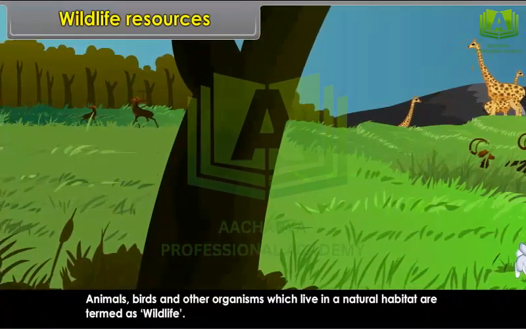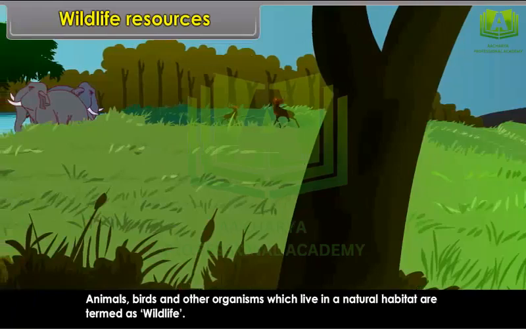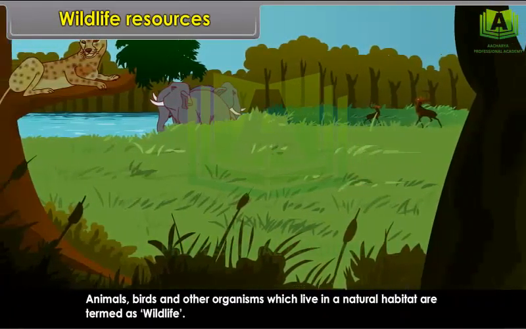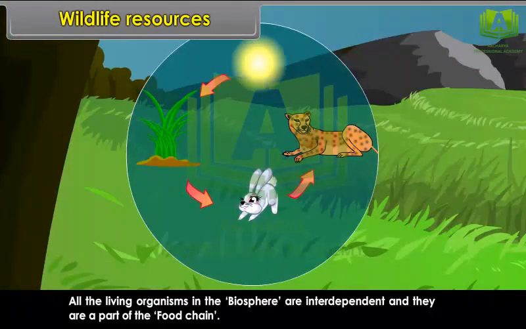Animals, birds and other organisms which live in a natural habitat are termed as wildlife. All the living organisms in the biosphere are interdependent, and they are a part of the food chain.